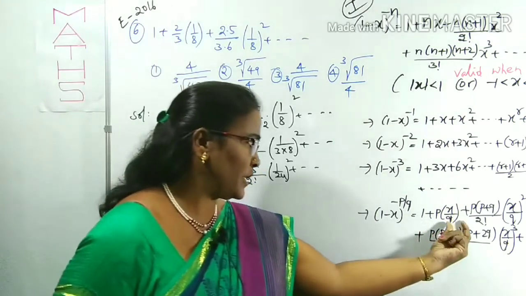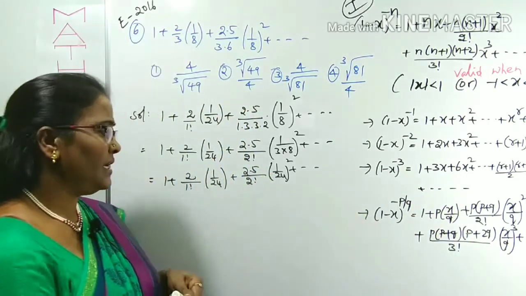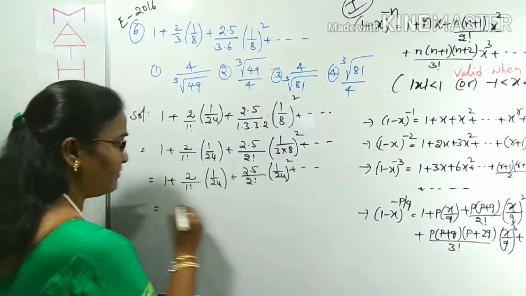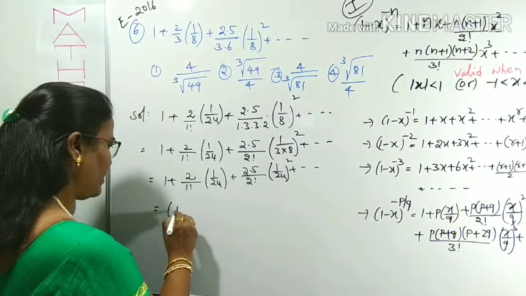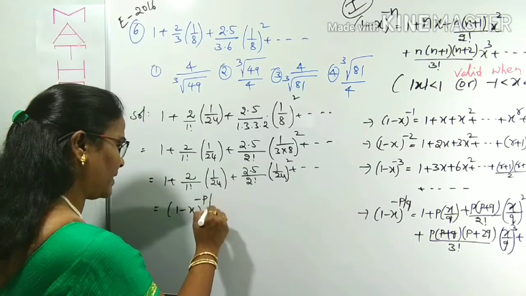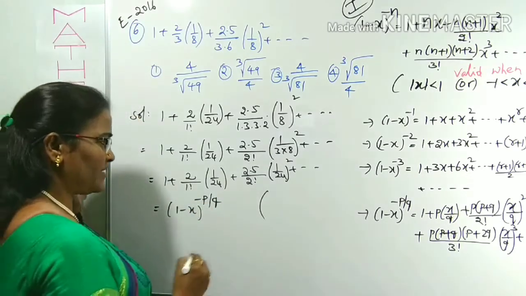And in place of x by q, what is there? 1 by 24. That is what we have to calculate. Now it is in the form of, according to this expansion, (1 minus x) whole power minus p by q. What are the p, q, x values we have to calculate?